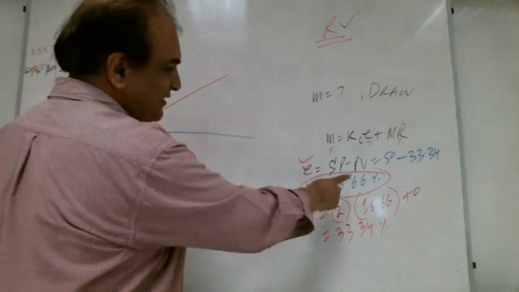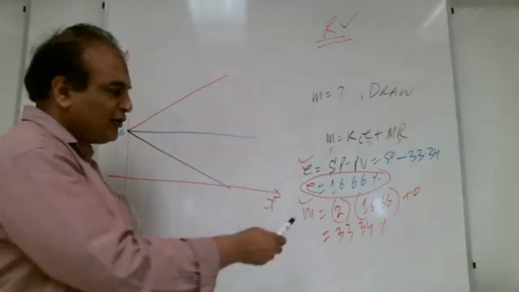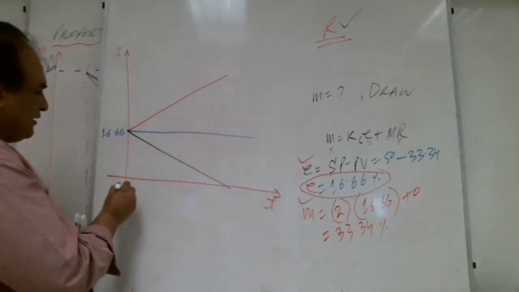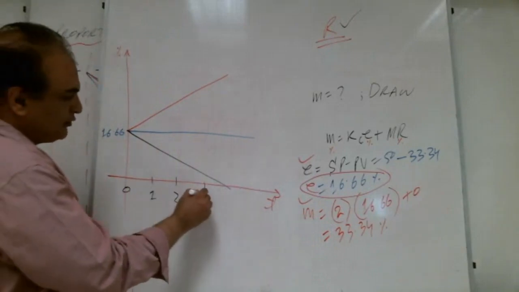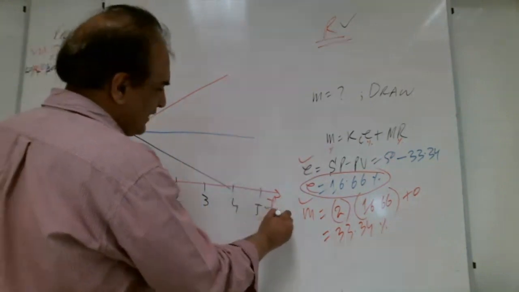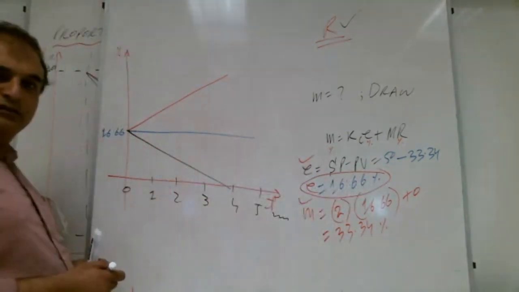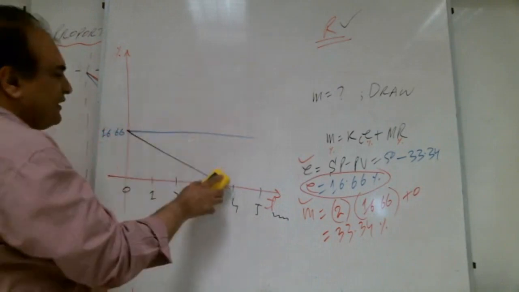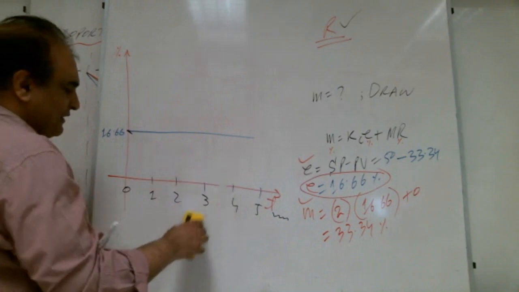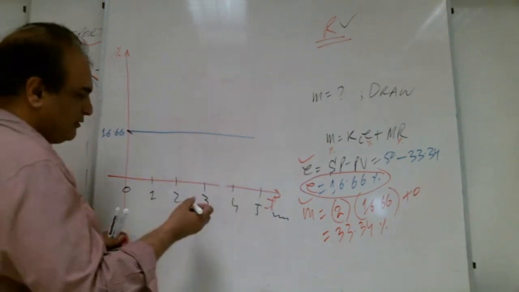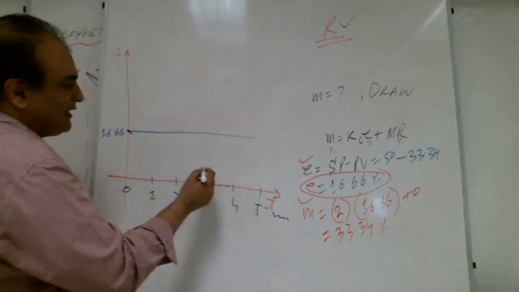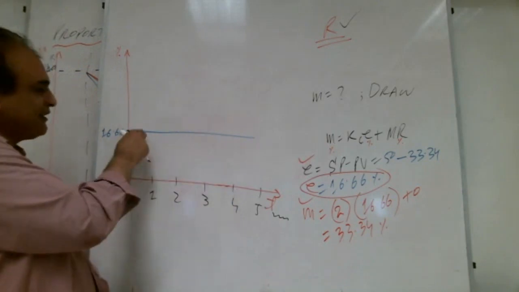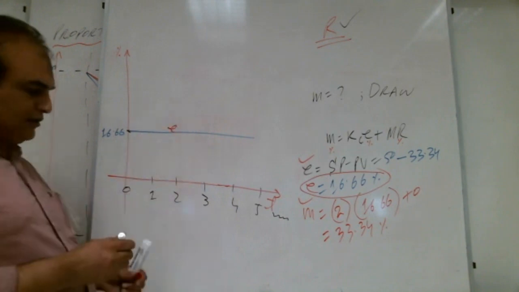See, error is just without T. There is no T here. It is constant. With the time it is not changing. 1, 0, 1, 2, 3, 4, 5 minutes. It is not changing. So it has to be blue, constant. It is a constant line. Both other lines were changing with time. In the revision day, we already discussed this thing. So the blue line is the constant line that is not changing with the time. This is error.